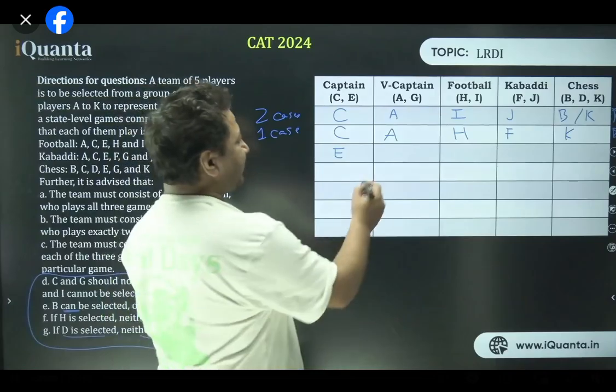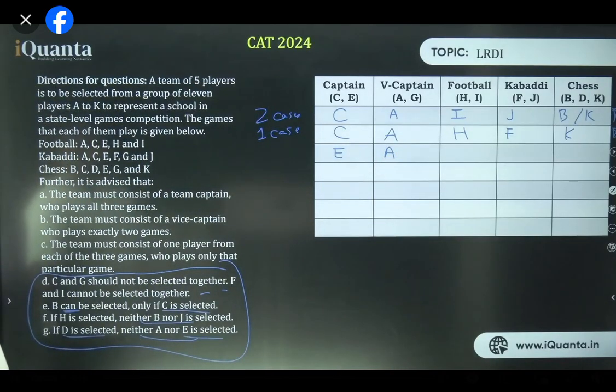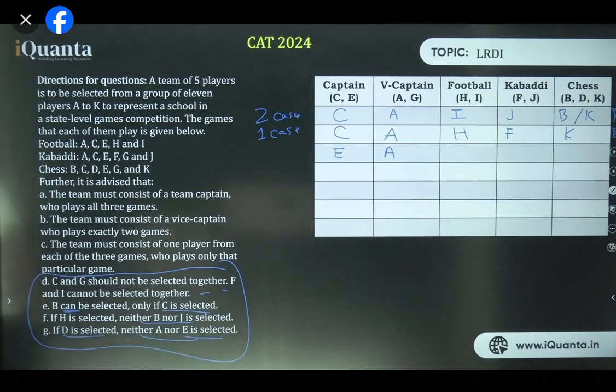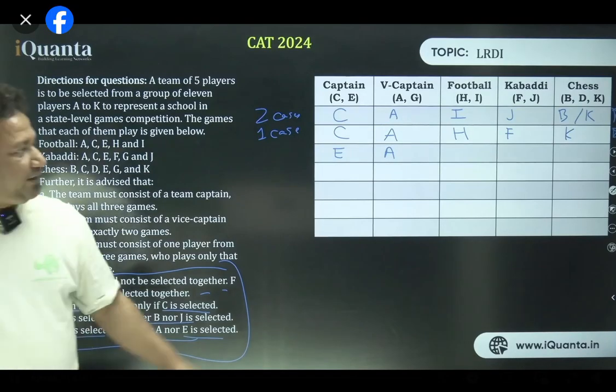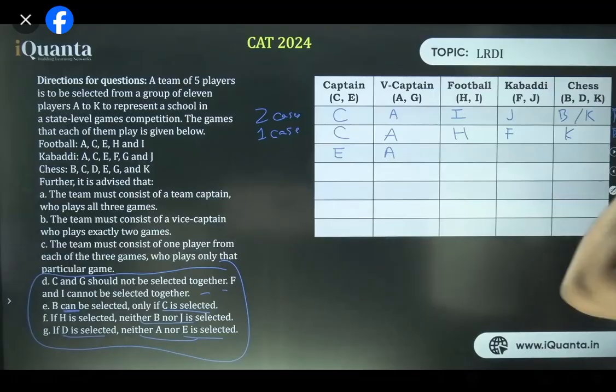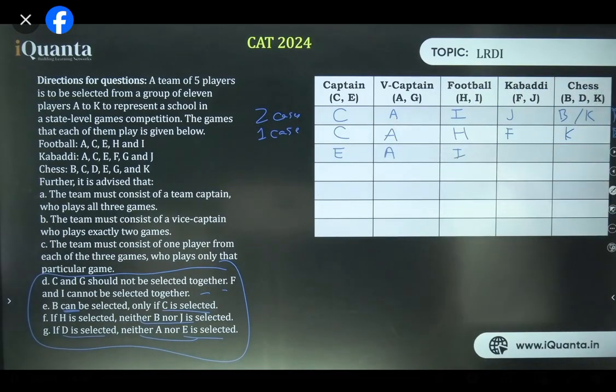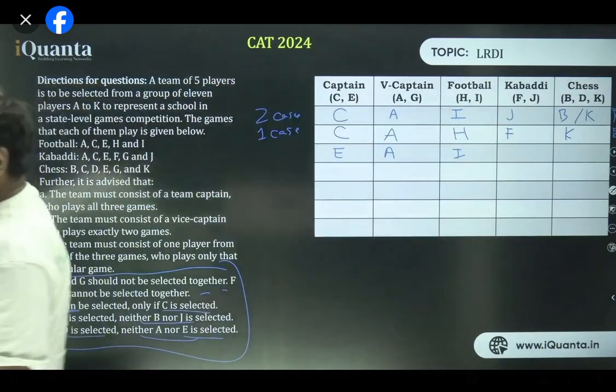When E is the captain, let's take A as the vice captain. Any confusion here? E and A. We'll take E and G also once E and A is finished. Okay. So I took E and A for football. Let's take I, repeating the same pattern which we did earlier. For C as the captain, I. Okay. I is a possibility.